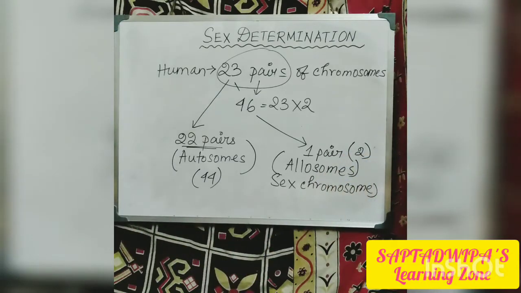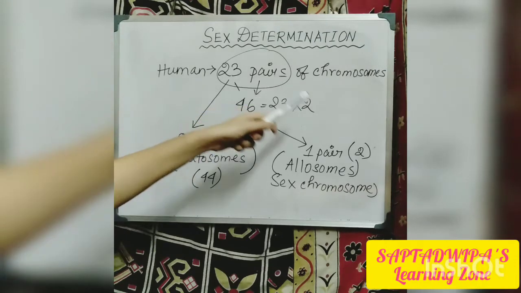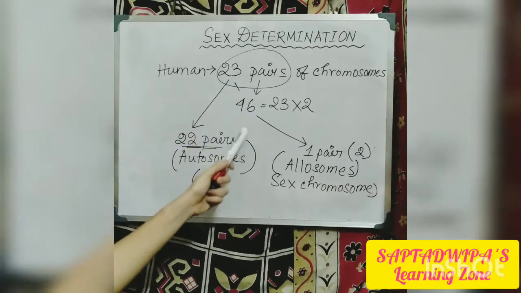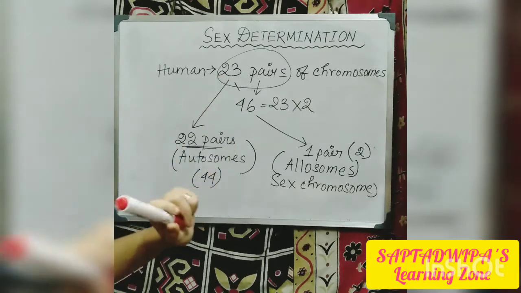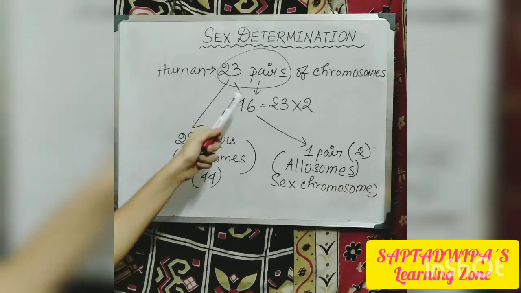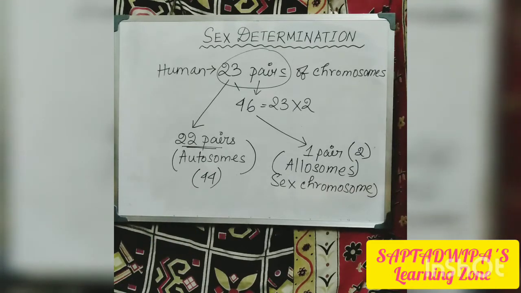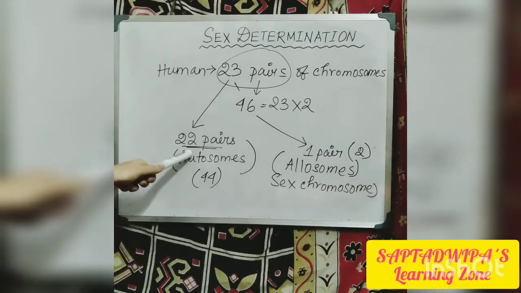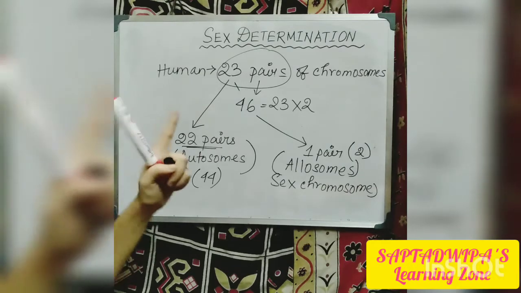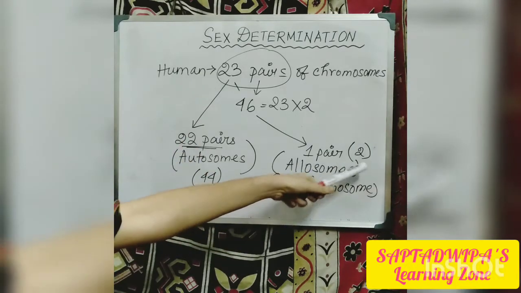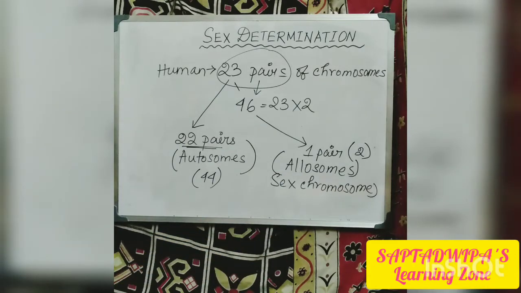Is it clear? Human is having in total 23 pairs of chromosomes, that means 46, which we get from 23 into 2, because one pair means 2 in number. Out of this 23 pairs, 22 pairs are known as autosomes, as they have similar structure and function. Then one pair, that means 2 in number, is known as allosomes, or sex chromosome. Clear? Okay.